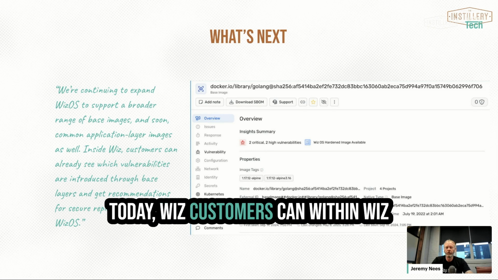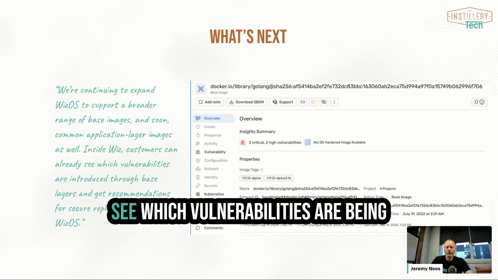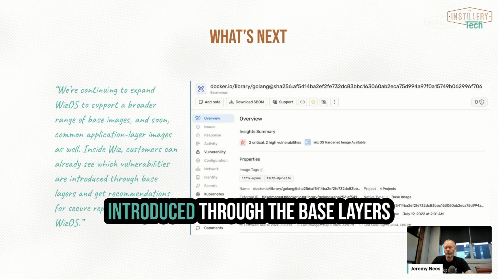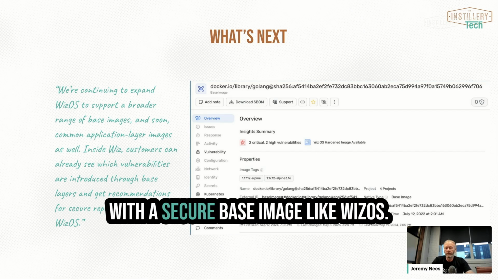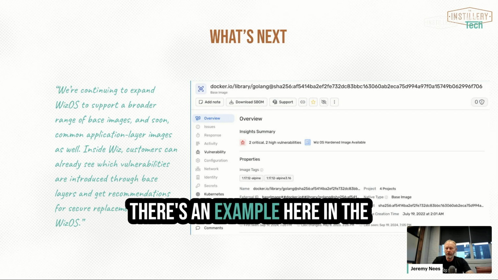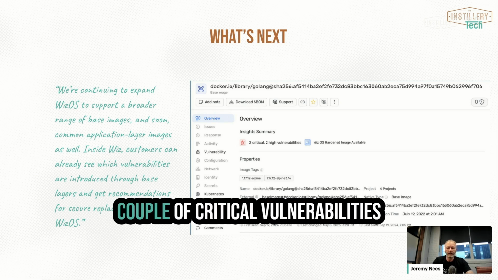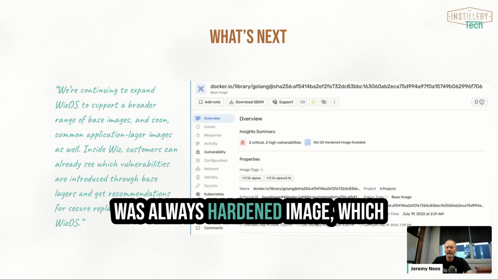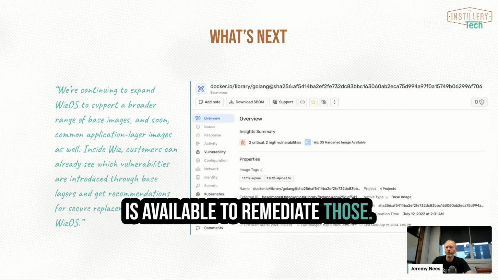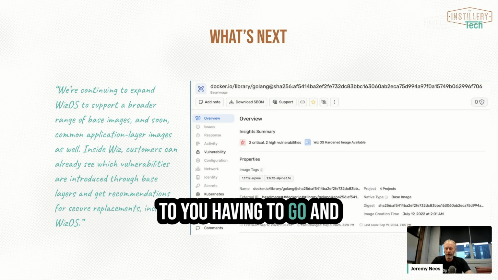Today, Wiz customers can, within Wiz, see which vulnerabilities are being introduced through the base layers and get recommendations where they might be able to replace that with a secure base image like WizOS. There's an example here in the screenshot where you can see a couple of critical vulnerabilities and a recommendation for the WizOS hardened image, which is available to remediate those vulnerabilities as opposed to you having to go and remediate them yourselves.